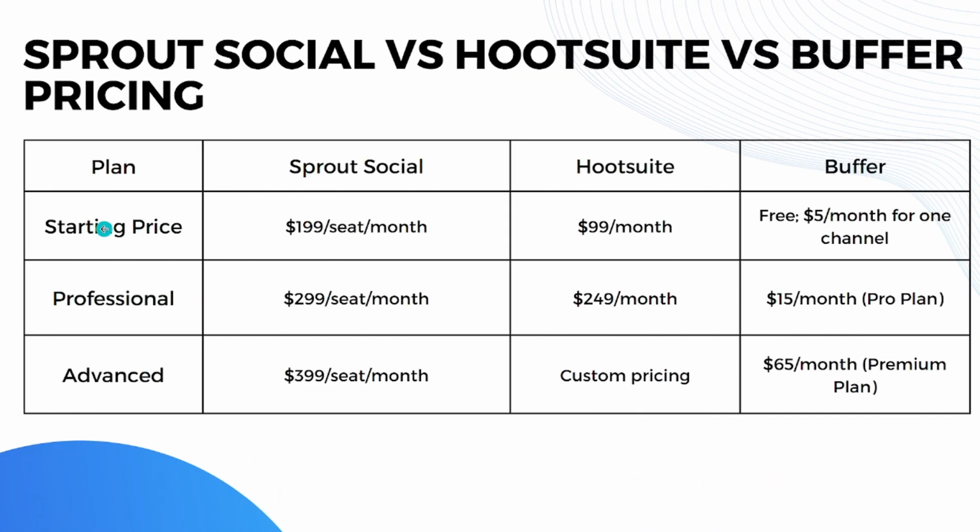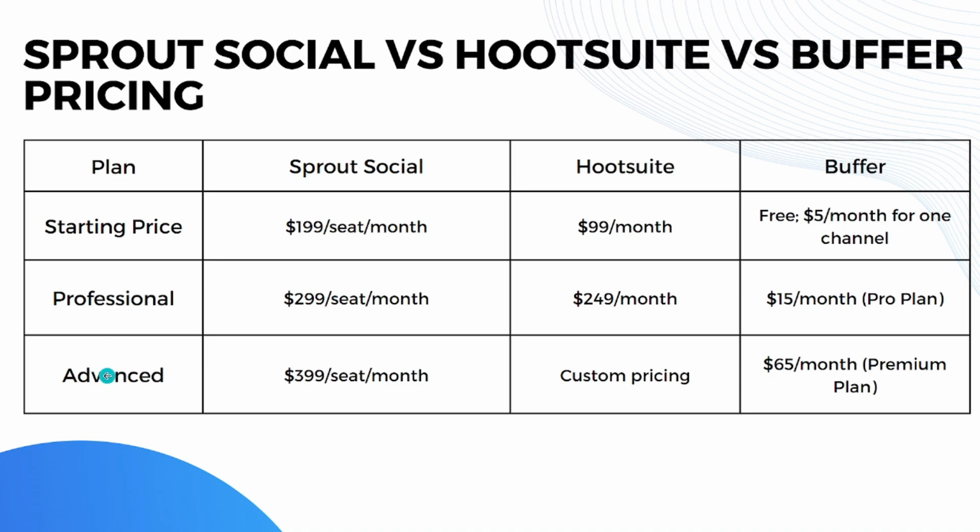When it comes to starting price, Sprout Social offers it for almost $200 per seat per month, while Hootsuite offers it for only $100 per month. While Buffer, they offer it for free first, but you have to pay $5 per month on succeeding months. While on the professional plan, Sprout Social offers it for $300 per month per seat, while Hootsuite offers it for $250 per month. And for Buffer, they offer it for $15 per month, and that is the Pro plan.